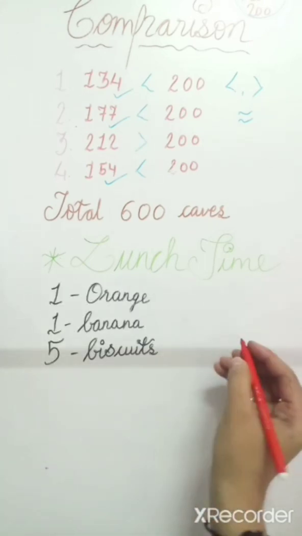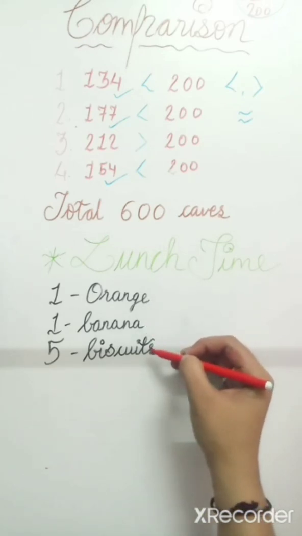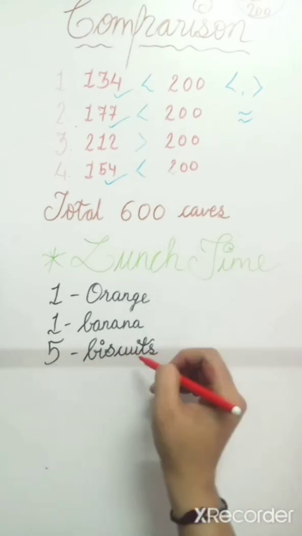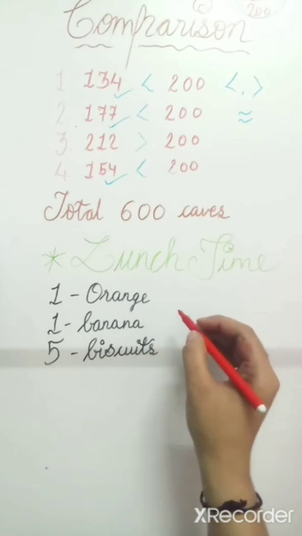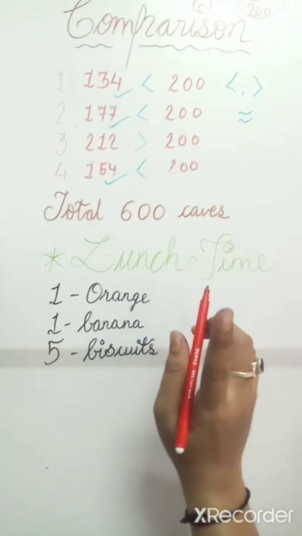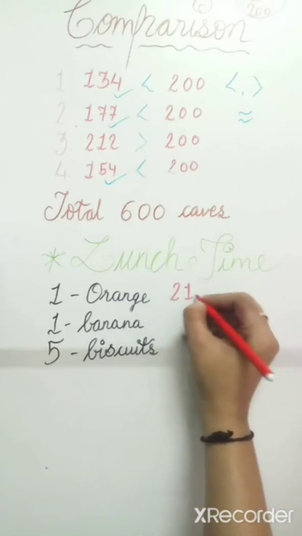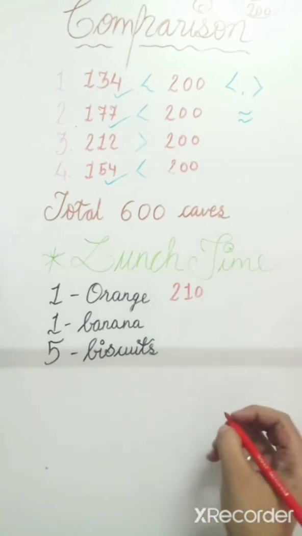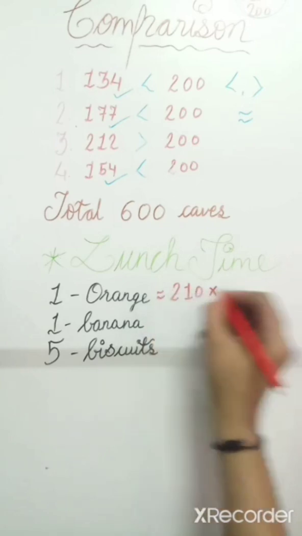Now here students will get one orange, one banana, 5 biscuits. Because here we have to count the distribution. But there are not 1 or 10 children. There are a total of 210 children. So we have to count how many oranges they distributed. So let us count the table.